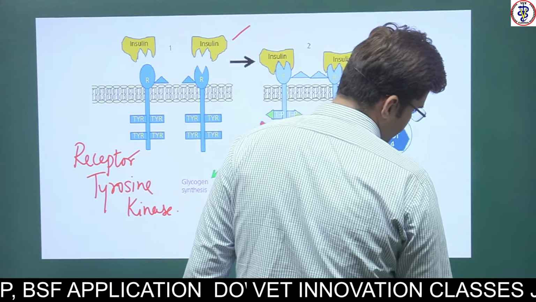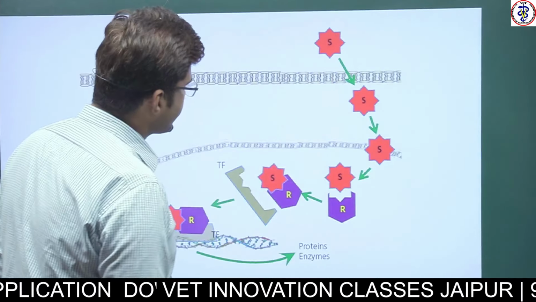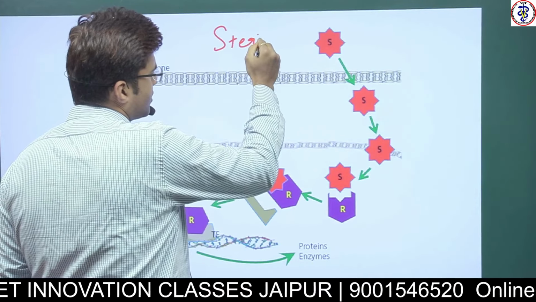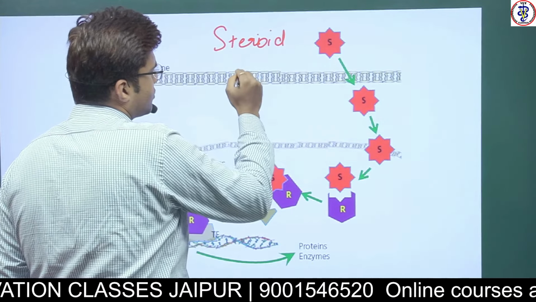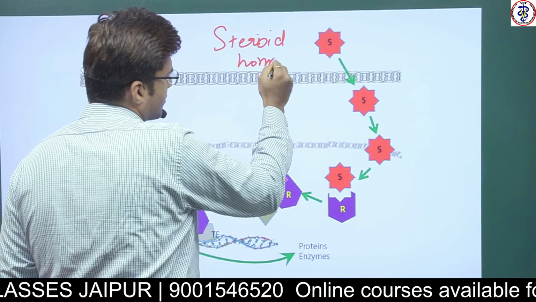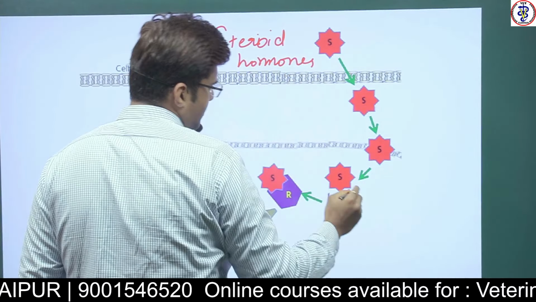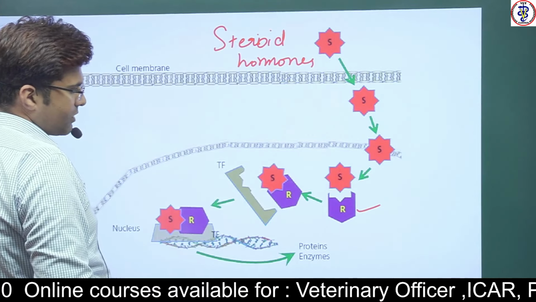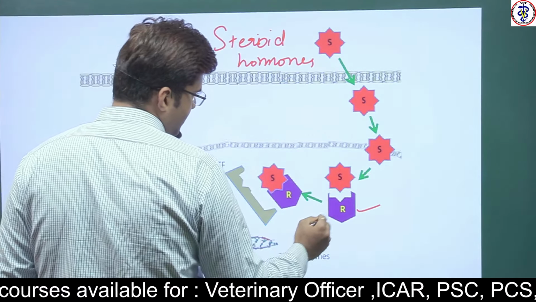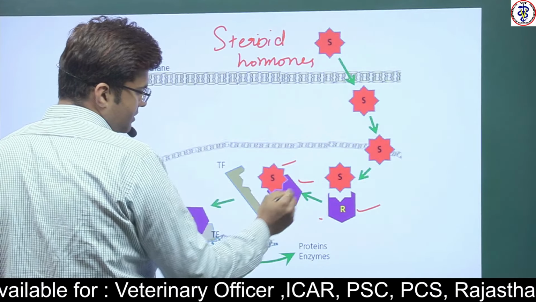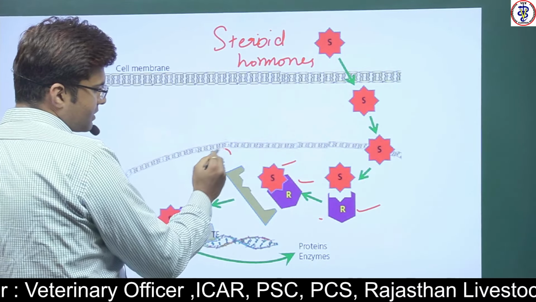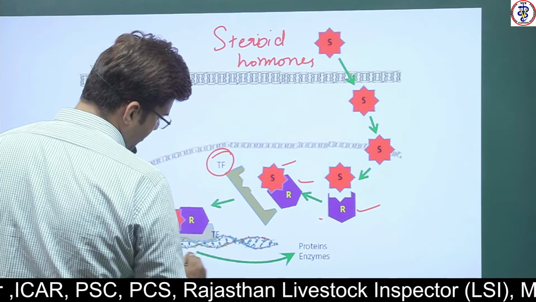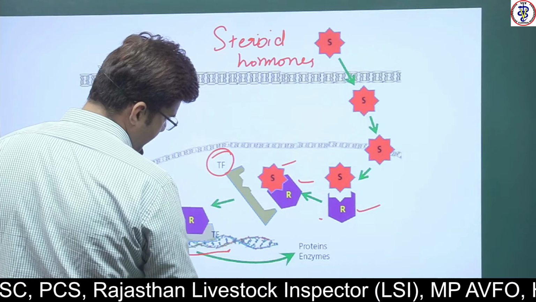Then this is the mechanism of action of steroid hormones. Their receptors are located inside the cytoplasm or nucleus. They bind with the receptor. The steroid hormone receptor complex binds with a transcription factor. Then the entire complex attaches with a segment of DNA.